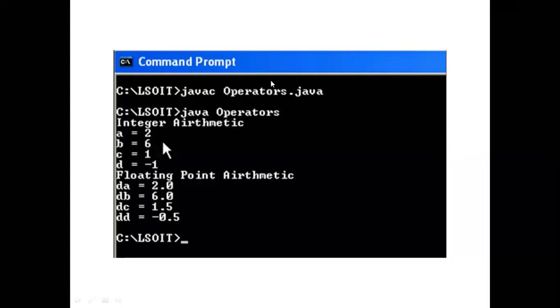For simplicity, since you are indicating the various types of operators, you are writing the file name as operators.java. Then click enter, and you will get the C: prompt with javac operators. Then you will get the output. Just check the output by writing java followed by the file name, operators.